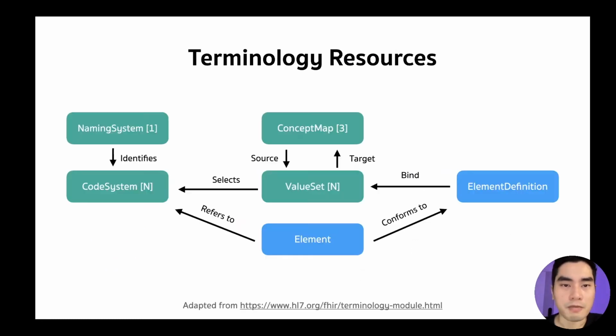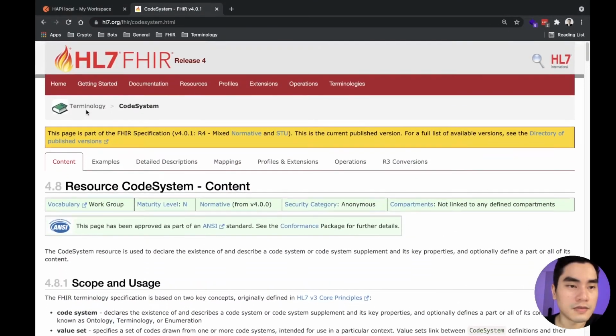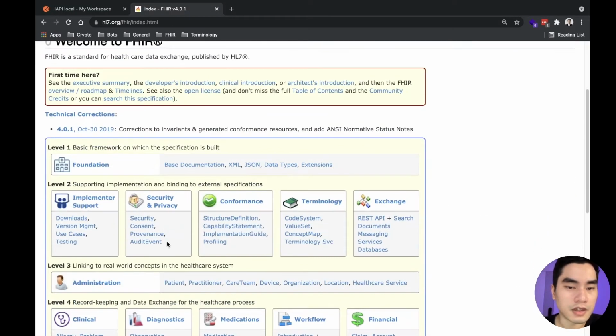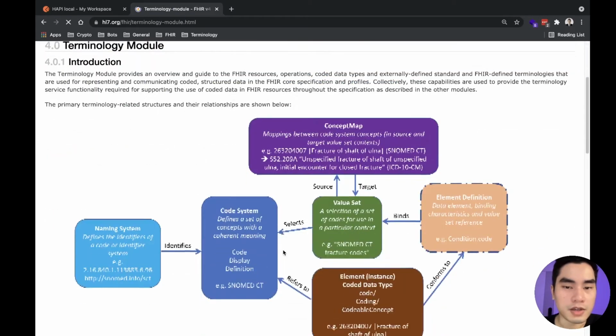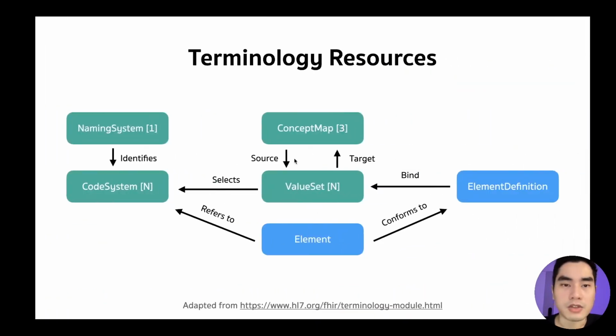The next recap is about terminology resources. In the FHIR specification, we have a terminology module that deals with terminology things. There are many resources in this module, but I would say the important ones are these 3 resources.